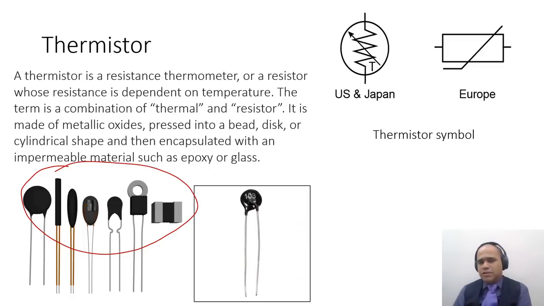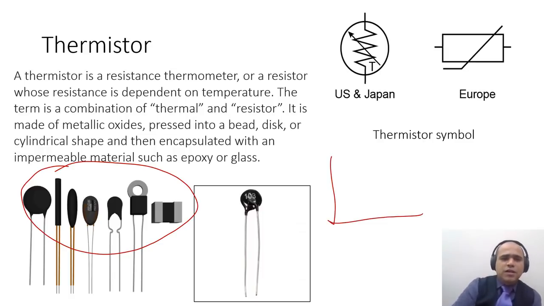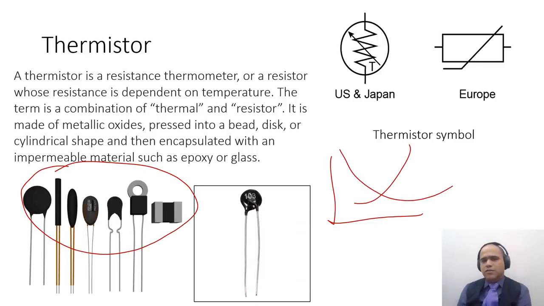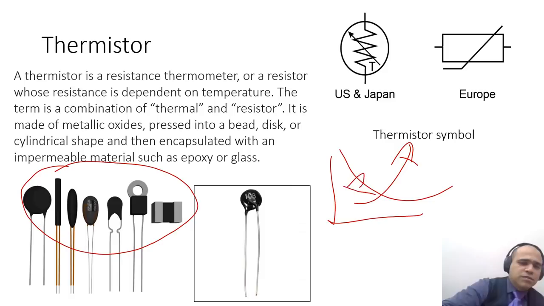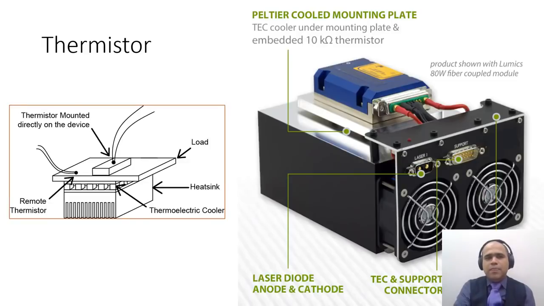As the temperature changes, the resistance changes in a non-linear fashion. There could be a positive temperature coefficient or a negative temperature coefficient. Positive means as temperature increases, resistance increases, and negative means as temperature increases, resistance decreases.